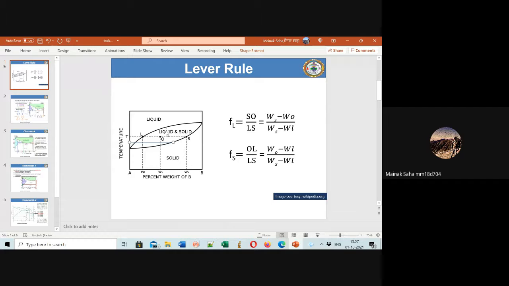Okay, now initially, to explain the concept of this lever rule, I was saying that when you are at temperature T, what is the volume fraction of liquid? The volume fraction of liquid is OS divided by SL. This is WS minus WO divided by WS minus WL, right? So in the case of Fs, you can directly find out Fs from geometry. OL by SL, that is WO minus WL divided by WS minus WL. Or you can also find this out if you put 1 minus FL is equal to Fs.